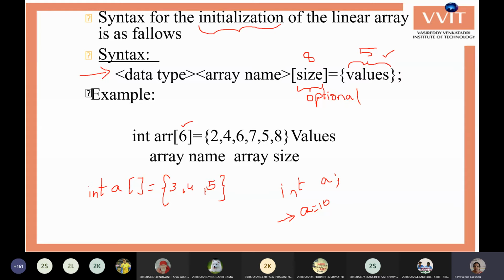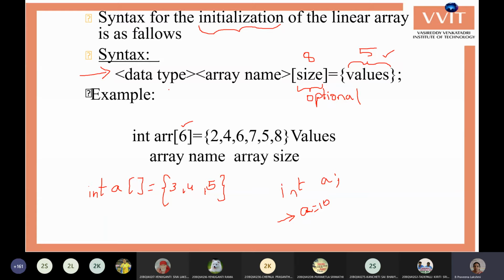Then this array is created with 3 elements, and memory is allocated for only 3 values. If in the initialization you give 10 values, then memory is allocated for 10 values. So this is called the initialization of the arrays.